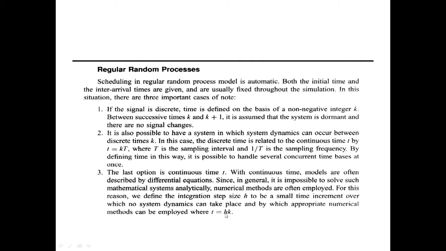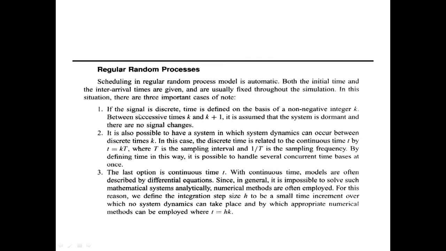So what is h? H is the step size, the time step size. It's like a multiplier, h may be equal to 2, 4, so the time will increment by that. So these were three cases of the regular random process.